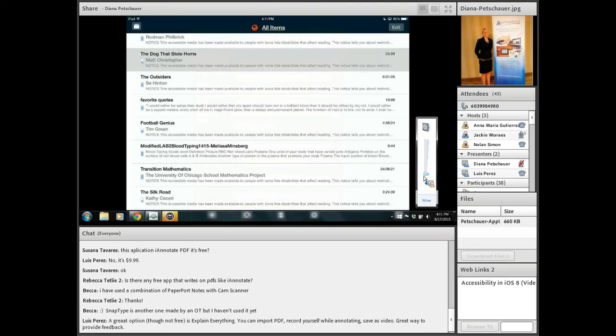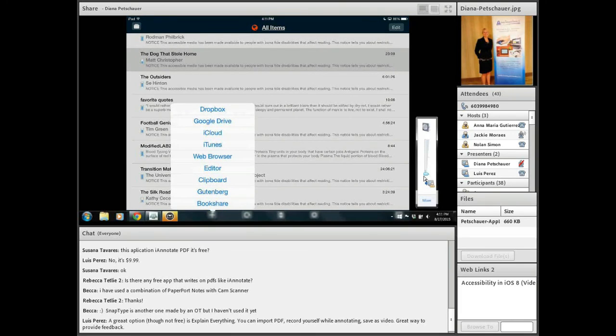Once you're connected, on the bottom left-hand side is a little plus sign, add something to my bookshelf, and we tap on the plus sign. The list appears, and of course I could choose my Google Drive and pull in any of the Word documents or PDFs from there. I could choose Dropbox, and on the very last one I could choose Bookshare. Gutenberg is another one that's there that's also a great resource for copyright-free books if you want to access any from Gutenberg.